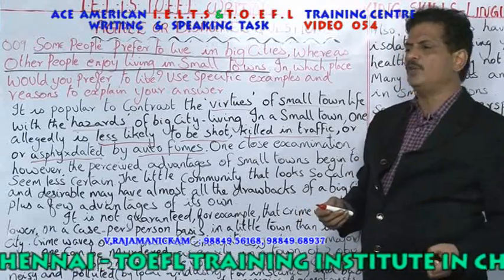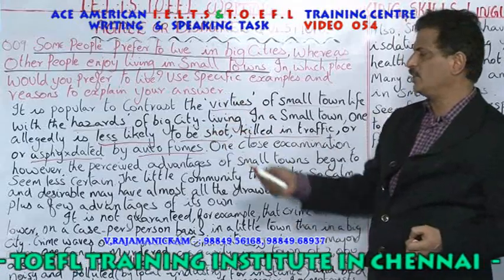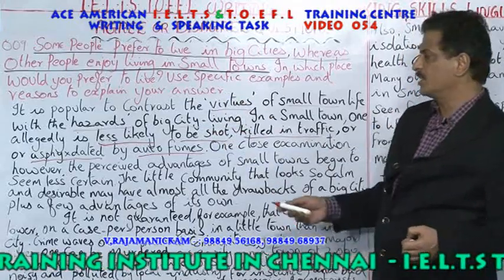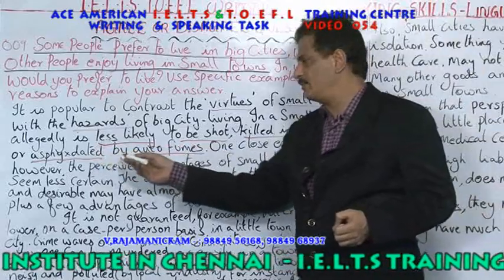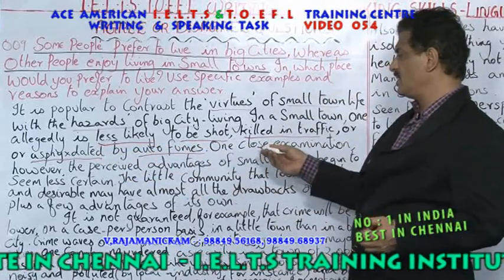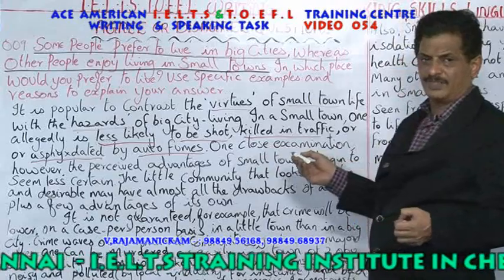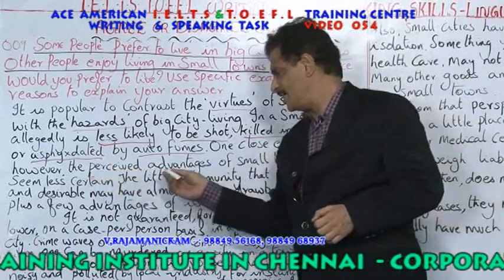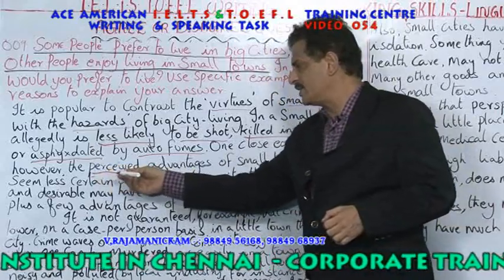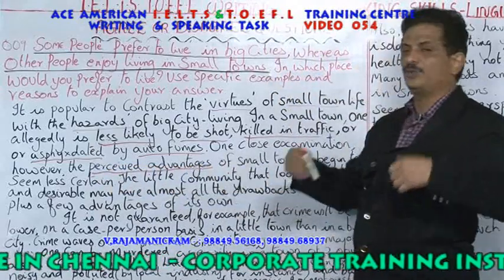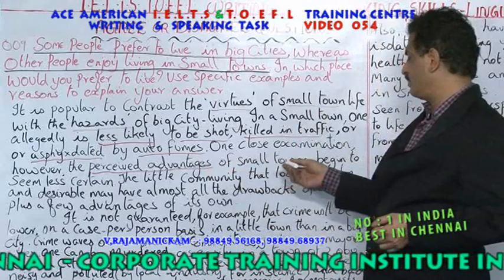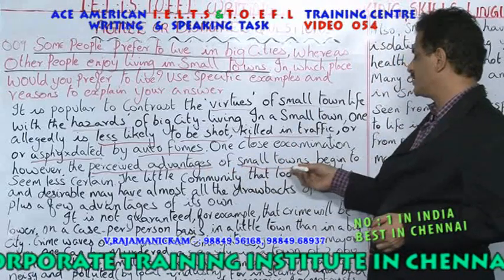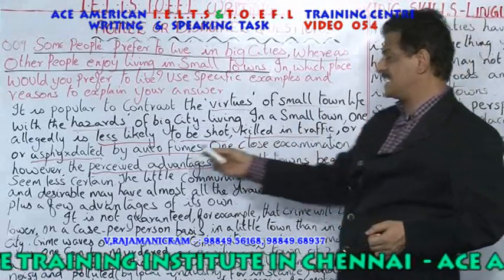And there is no pollution in a town, but in a city you have a lot of pollution. So he says, as pigs dated by auto fumes. On close examination, he says, further, when you closely watch the perceived advantages... Perceived means what you think. Advantages of small towns begin to seem less certain.